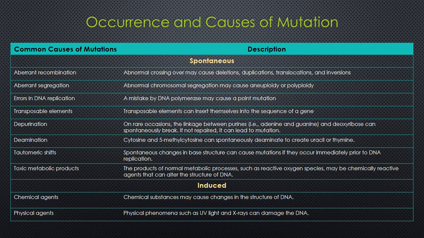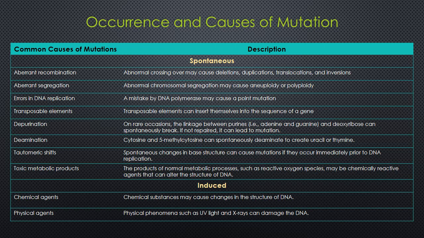While the induced ones are chemical agents and physical agents. So overall, a distinguishing feature of spontaneous mutation is that their underlying cause originates within a cell. By comparison, the cause of induced mutation originates outside the cell.